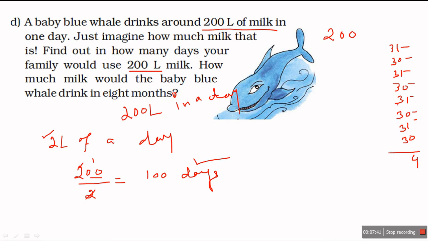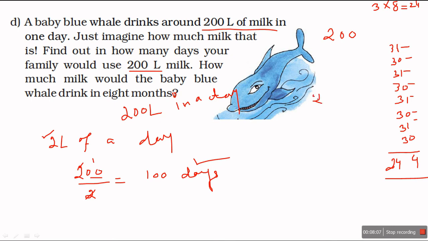3 plus 3 plus 3 plus 3 plus 3 plus 3 plus 3. This is repeated addition. Repeated addition means multiplication. 3 8s are 24. So here it will be 244. Okay. So how much milk will it drink in 244 days?